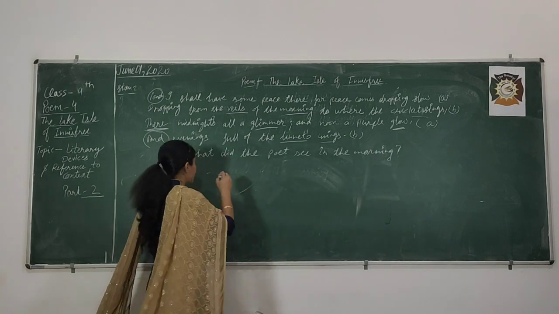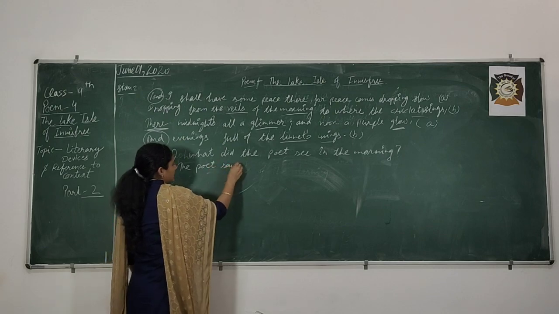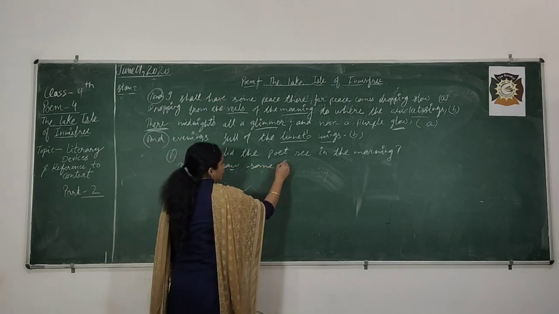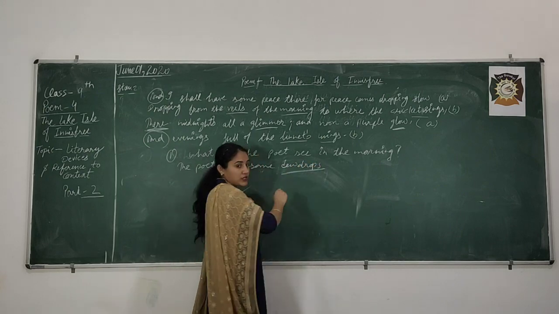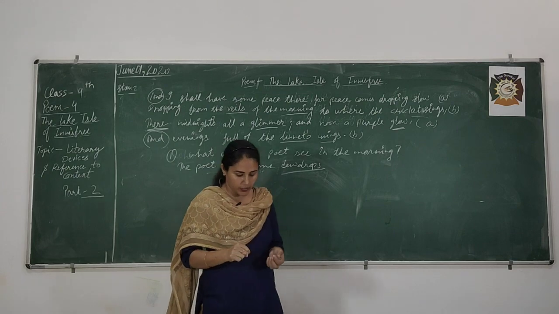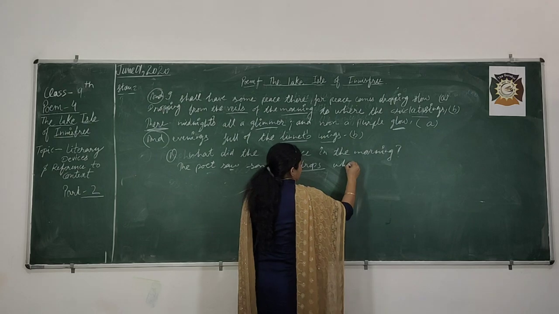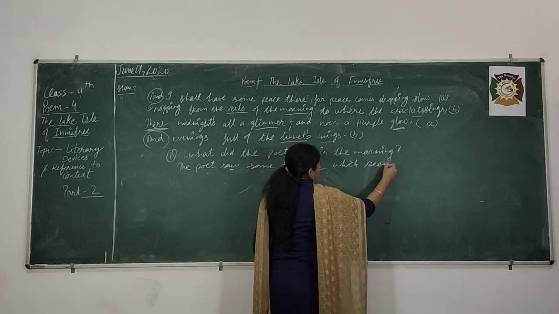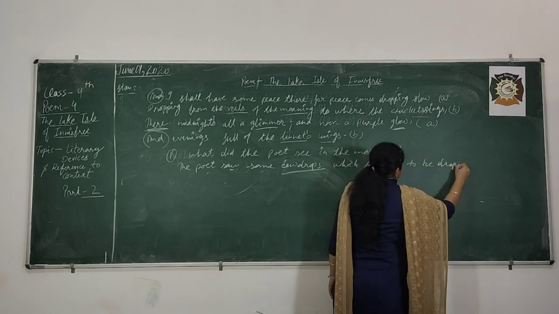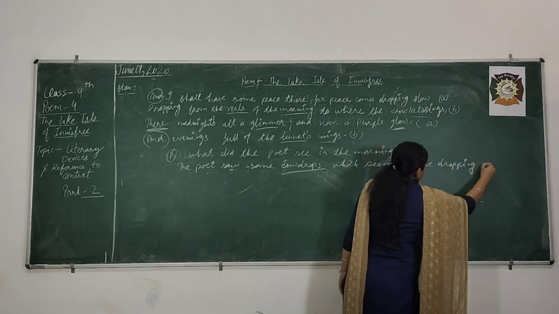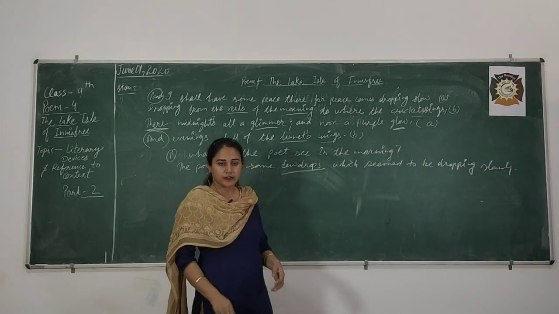The poet saw some dew drops, which are coming from the veil of the morning, which seem to be dropping. How? Slowly. Right? Because the mornings are very misty.